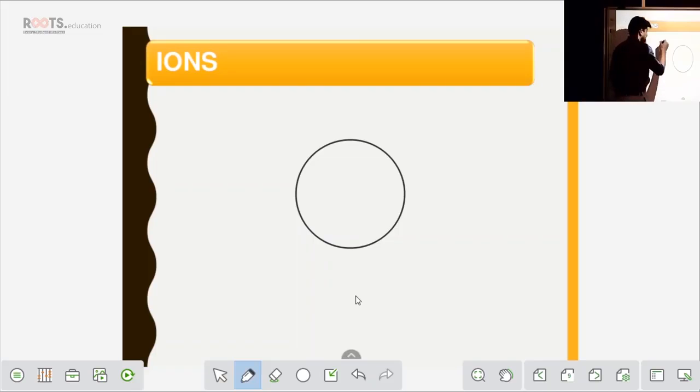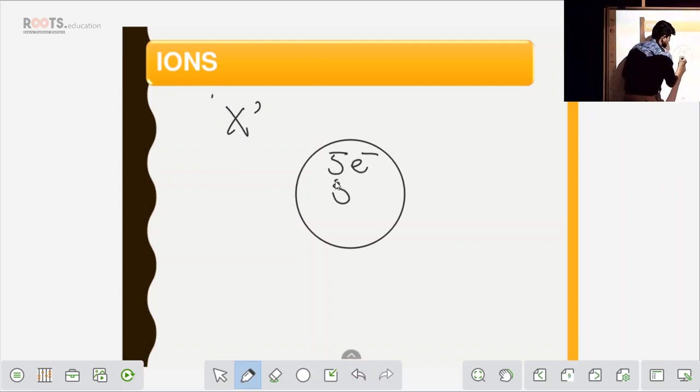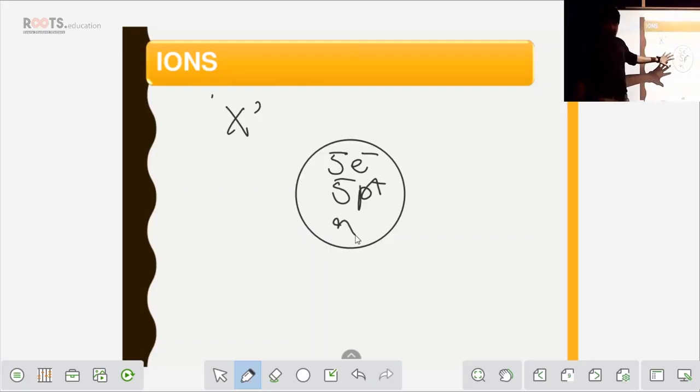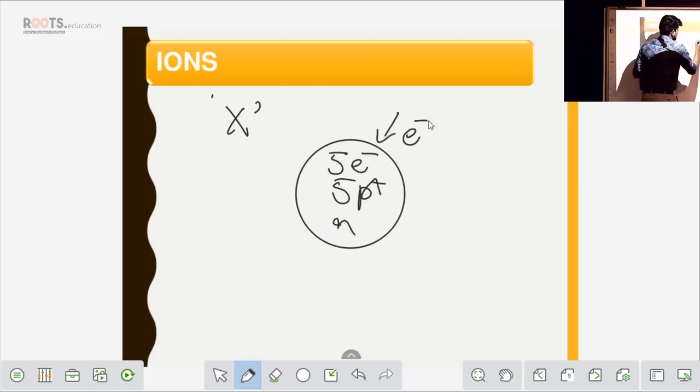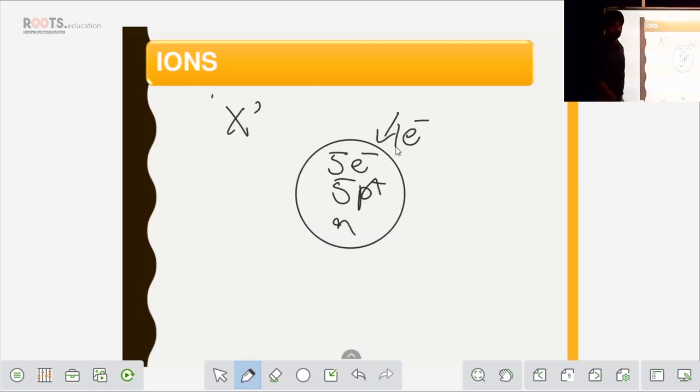So let us take the same example. I have 5 electrons, 5 protons and a few neutrons. Now somehow I try to add one electron to this atom. So to that atom of the element, I try to add one electron. So what happens?